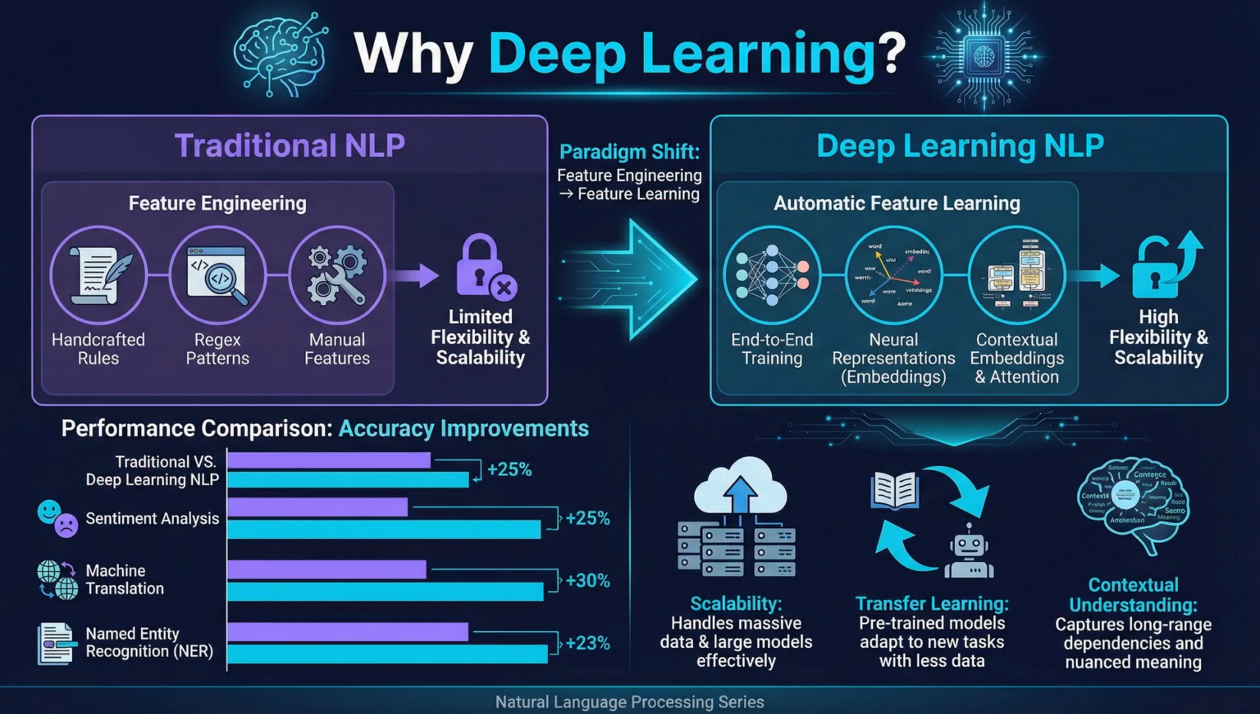Why has deep learning become the dominant approach in NLP? Traditional NLP relied heavily on handcrafted features and rules designed by experts. This required significant domain knowledge and was often brittle. Deep learning changed everything by enabling automatic feature learning directly from data. Neural networks can discover patterns and representations that humans might never design.